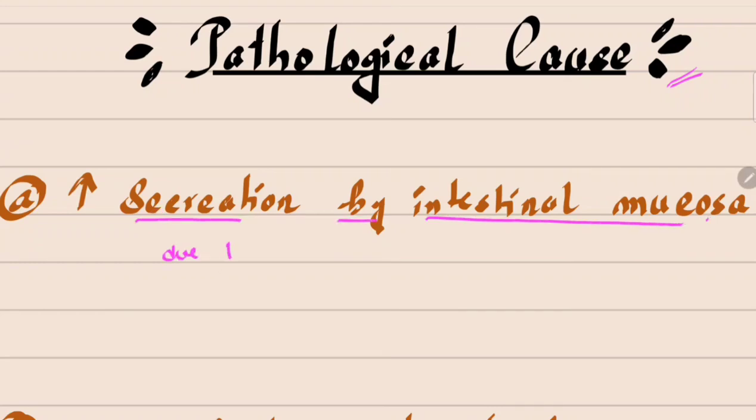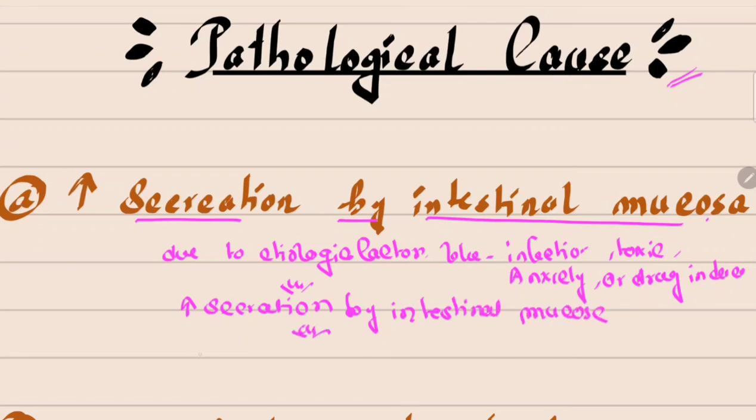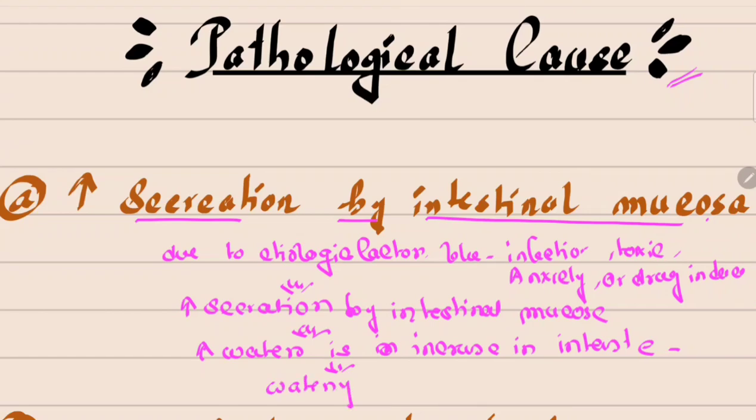Due to etiological factors like infection, toxic substance, anxiety, or drug induced, the intestinal mucosa secretion is increased, so water is increased in the intestine, and this increased water mixes with stool and the person can pass watery stool.